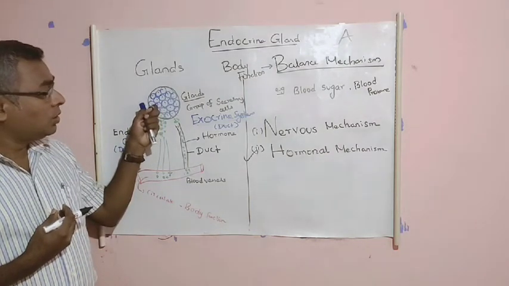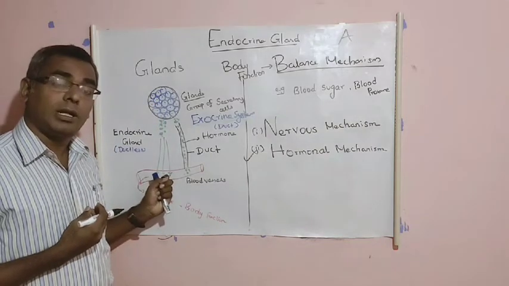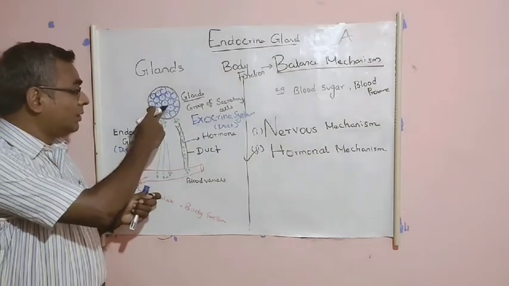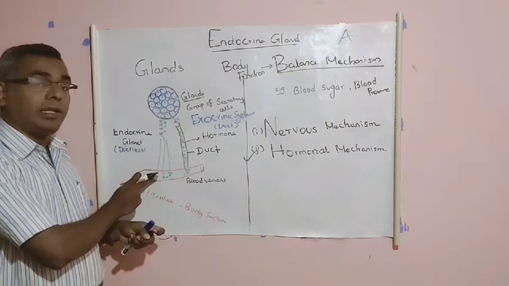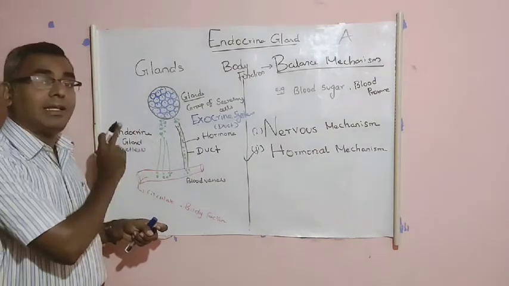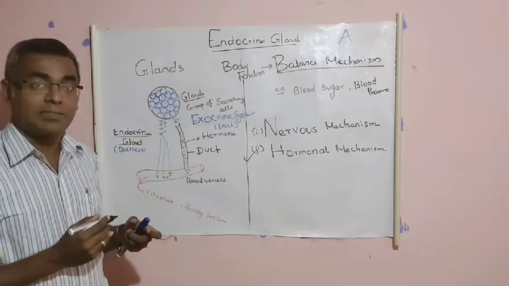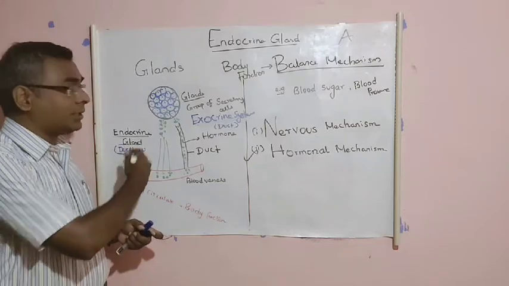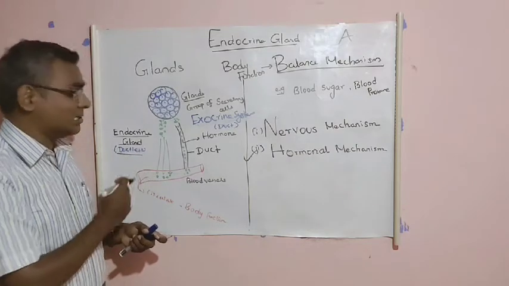If this hormone is secreted directly into the blood vessels without any mediator, you can see here, from this group of cells the hormone is secreted and directly enters the blood vessels without any mediator or any duct-like substance. This gland is the endocrine gland. Otherwise, we call it a ductless gland. Without any duct, this hormone is secreted directly into the blood vessels.